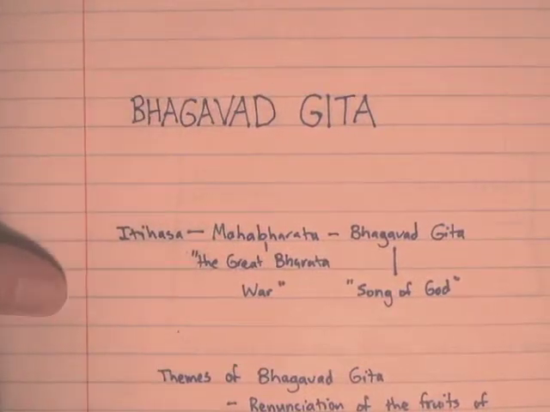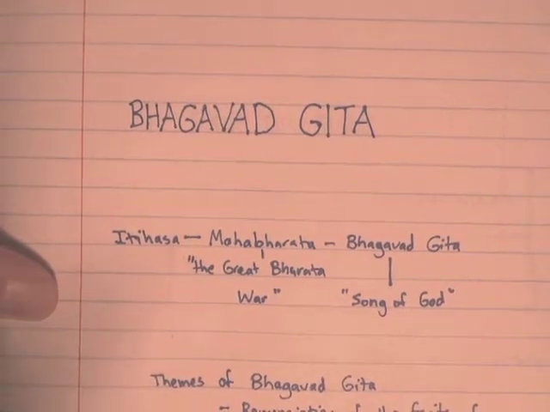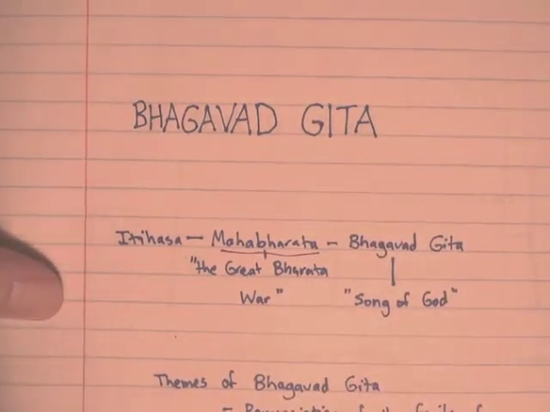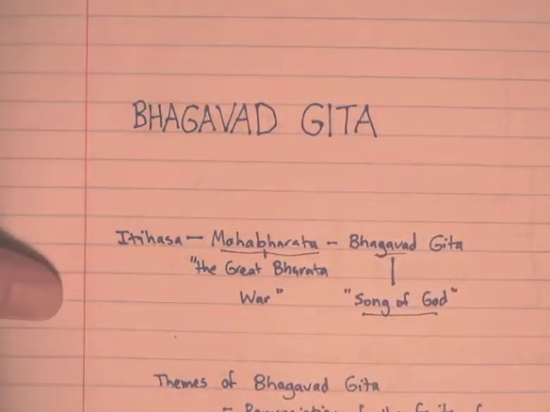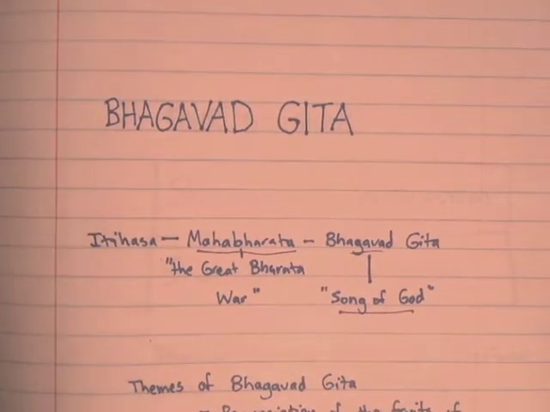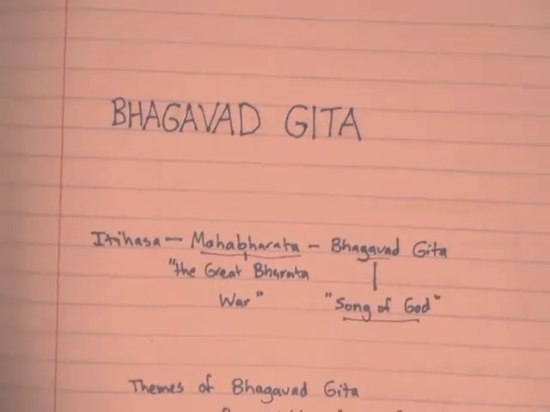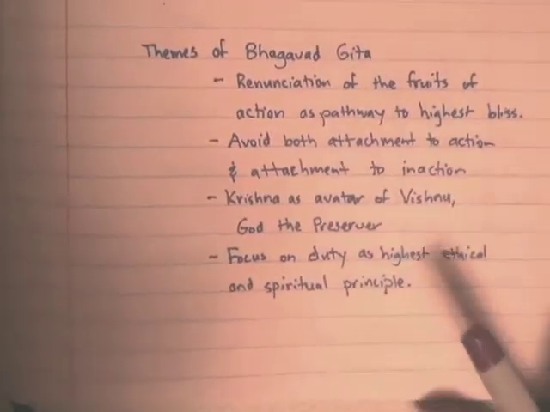The Bhagavad Gita comes from a branch of Itihasa or epic poetry, the Mahabharata, which is the story of the great Bharata war between two feuding families. The Bhagavad Gita is known as the song, that means the song of God. So the Pandavas and the Kauravas are fighting it out on the battlefield of Kurukshetra. And one of the princes, Arjuna, is feeling very uncomfortable with the war because he sees his own family members on the other side.